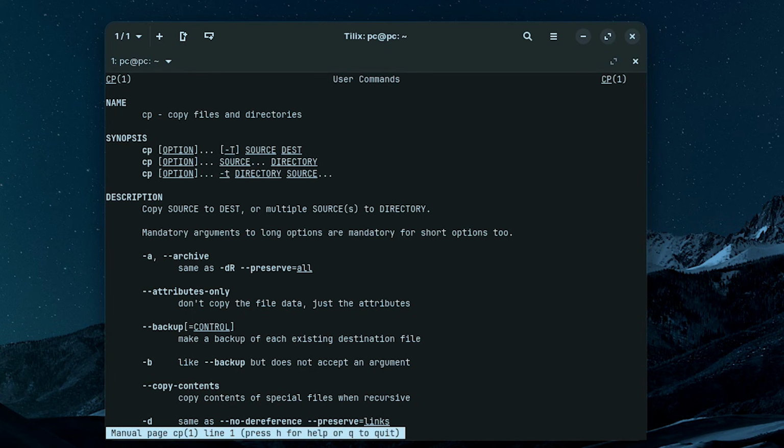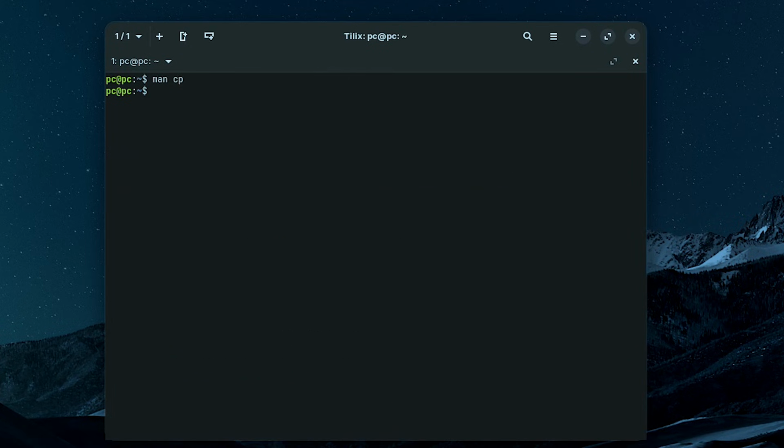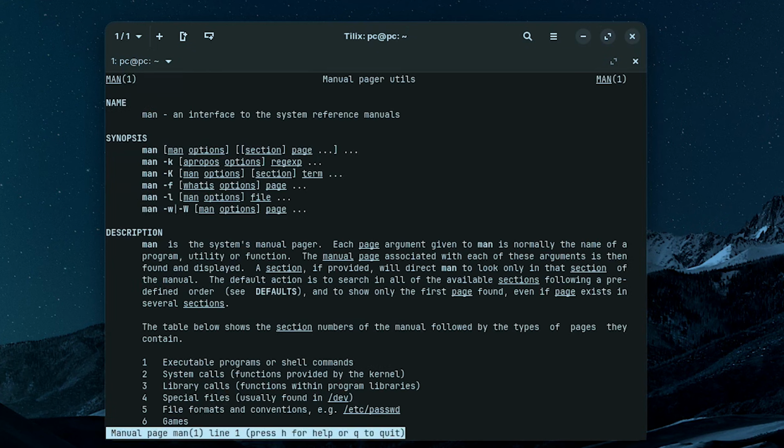Now, to know how many options there are and what they do, just scroll down and read. Press J to scroll down and K to scroll up. Press Q to exit. Now, to learn how to use the man command properly, just type man.